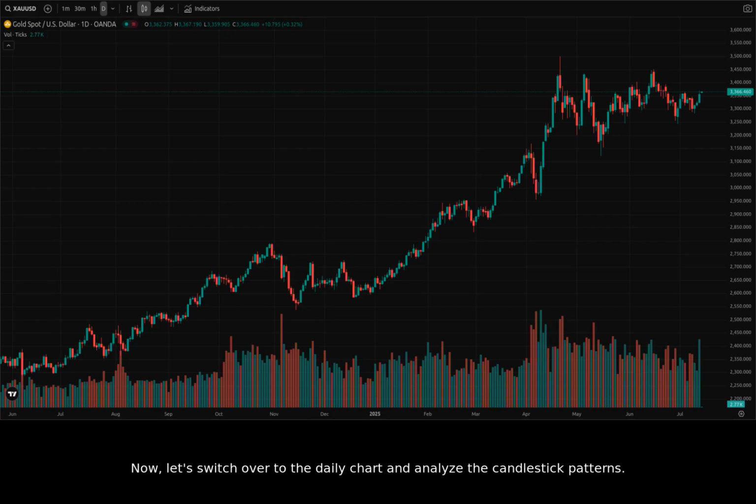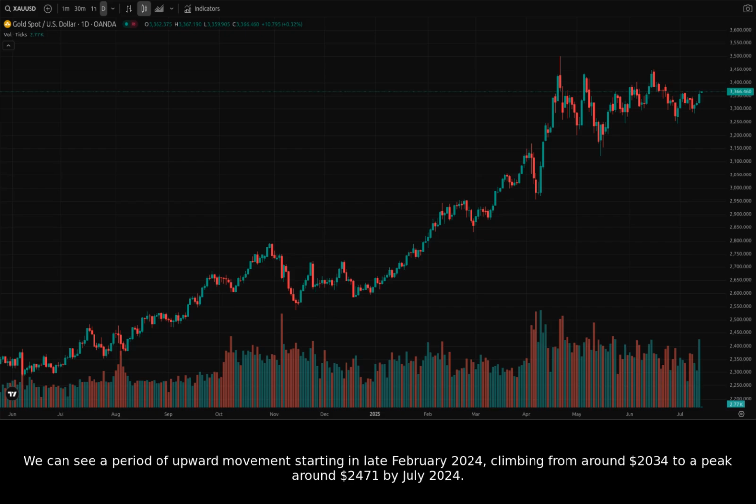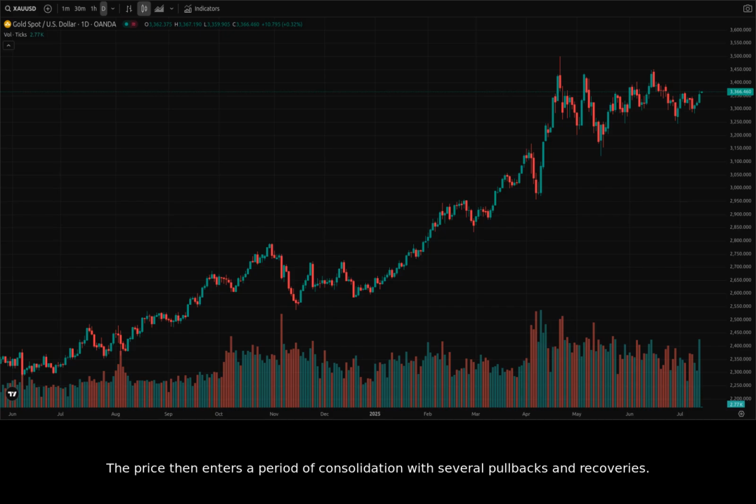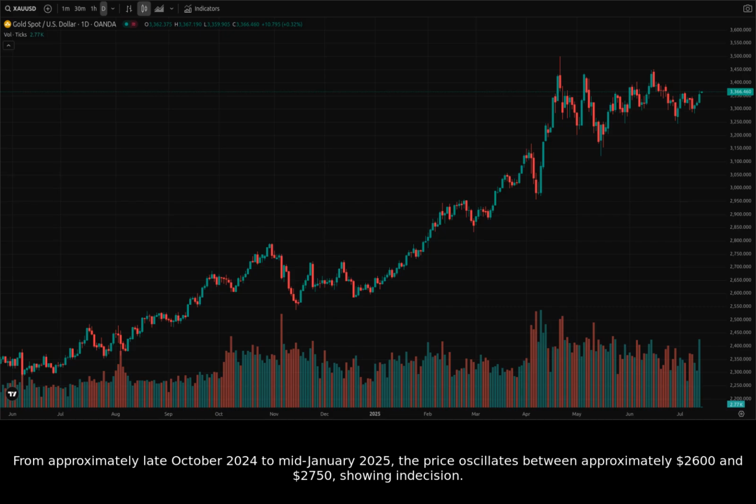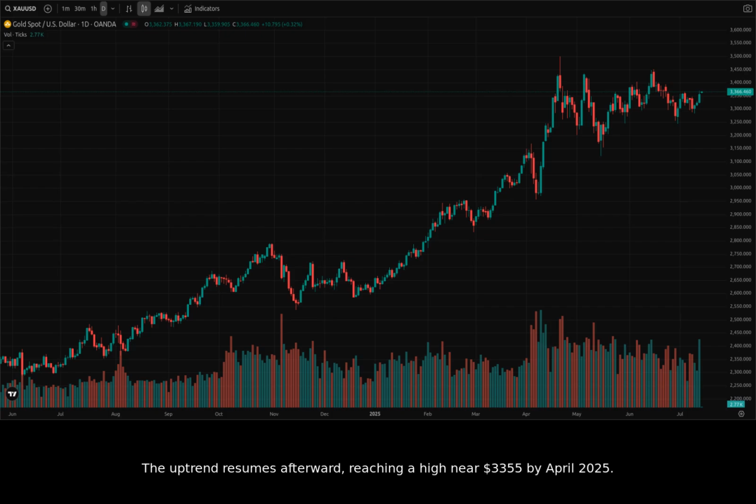Now let's switch over to the daily chart and analyze the candlestick patterns. We can see a period of upward movement starting in late February 2024, climbing from around $2,034 to a peak around $2,471 by July 2024. The price then enters a period of consolidation with several pullbacks and recoveries. From approximately late October 2024 to mid-January 2025, the price oscillates between approximately $2,600 and $2,750, showing indecision.